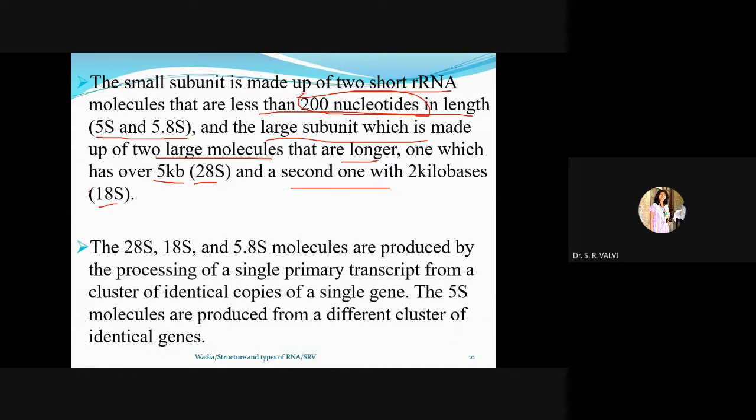So 28S and 18S are present in the ribosome in case of whom? In case of eukaryotic organisms. Then again, 28S, 18S and 5.8S molecules are produced by the processing of a single primary transcript from a cluster of identical copies of a single gene, right? The 5S molecule is produced from a different cluster of identical genes, right?